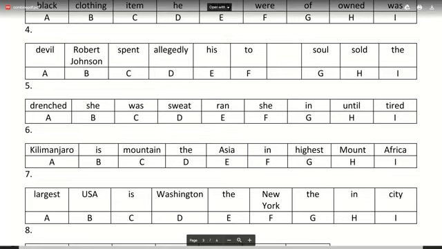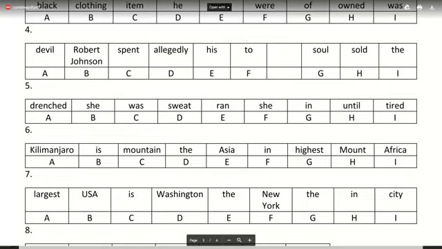Try doing number five now. Drenched she was, sweat ran she in until tired. Oh, sorry, we forgot to do number four. Number four is: Devil. Robert Johnson spent allegedly him his two sold the. Always remember, when you have a name given, always try starting with that name.